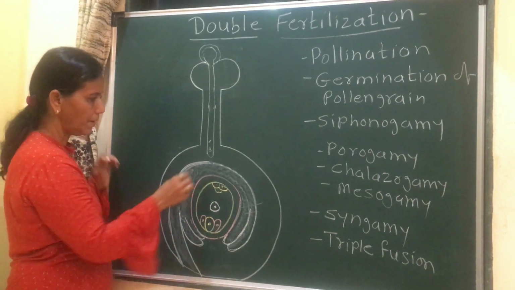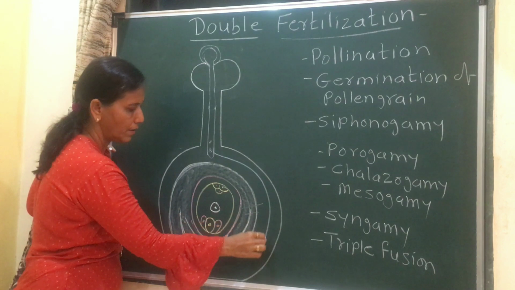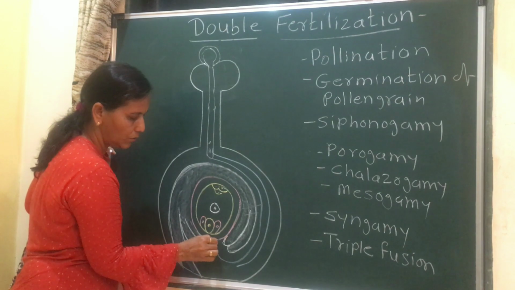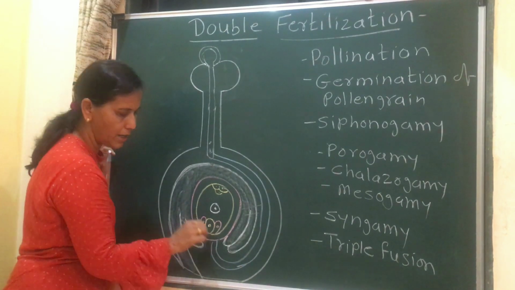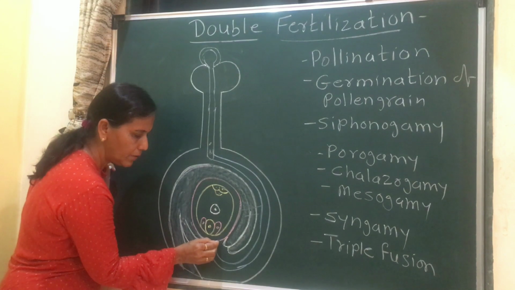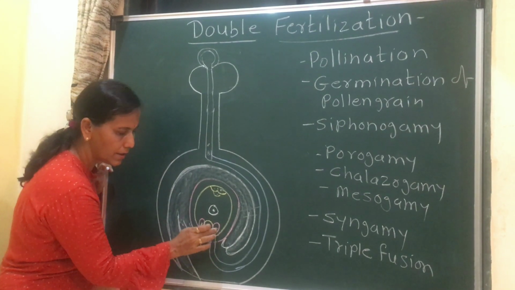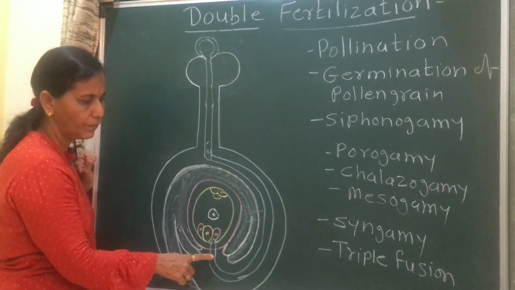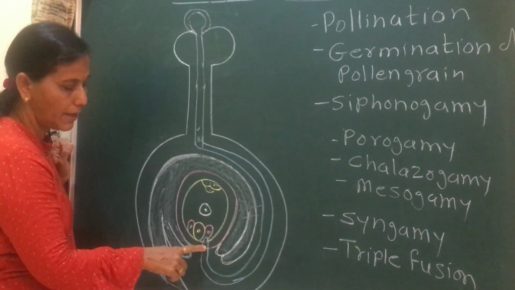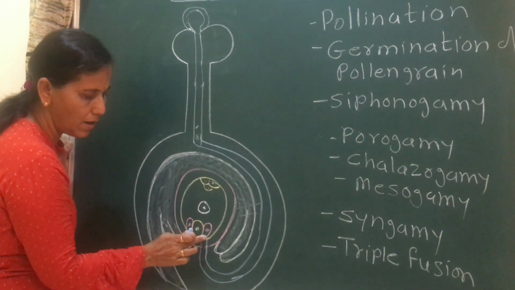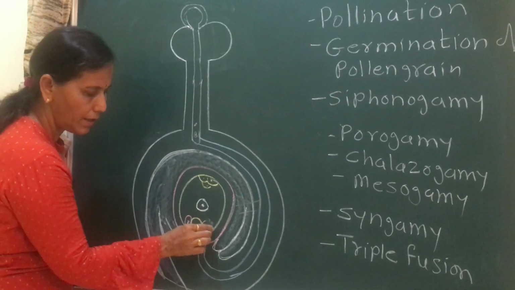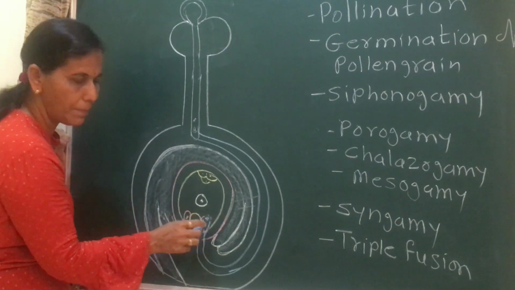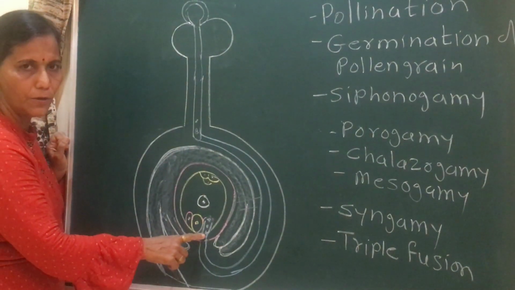Let's take porogamy. This pollen tube grows and enters through the micropyle. This is called porogamy. First it enters into the synergid. You know that this synergid contains filiform apparatus which guides the path of the pollen tube. Hence the pollen tube enters into the synergid and bursts along with it, releasing two male gametes present in the pollen tube.